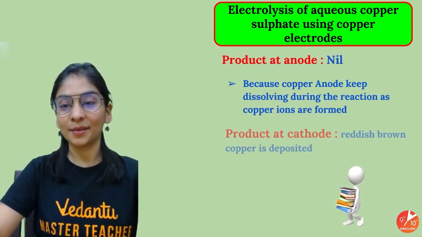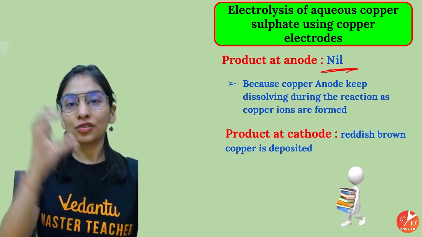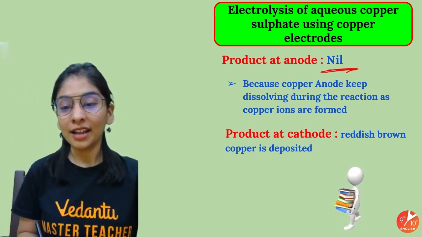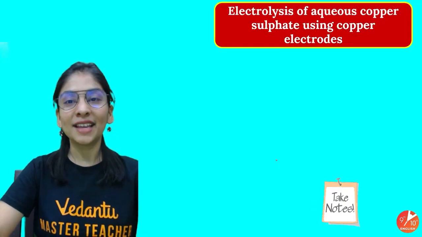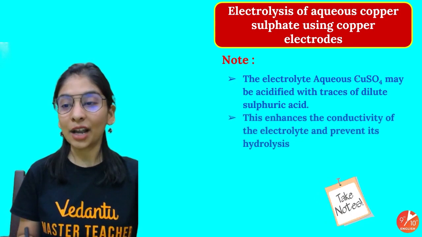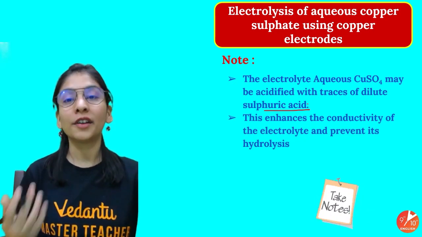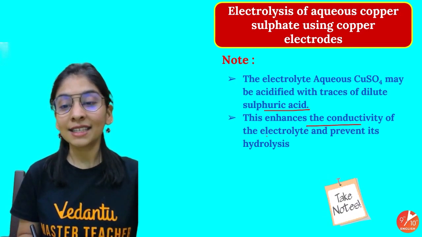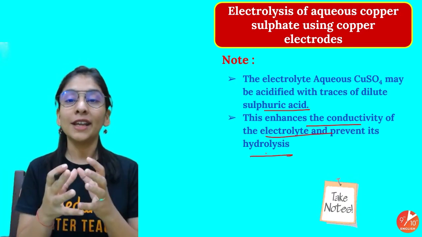So the product at anode, do remember, is nil, because that's coming into the solution itself. At cathode, reddish brown copper is going to get deposited. Isn't it an amazing thing? And as I told, the electrolyte aqueous solution may be acidified with traces of sulfuric acid. I told you for what? To enhance the conductivity of the electrolyte and prevent its hydrolysis.